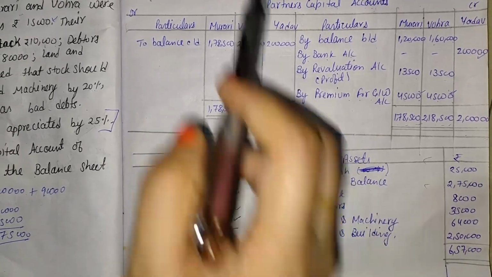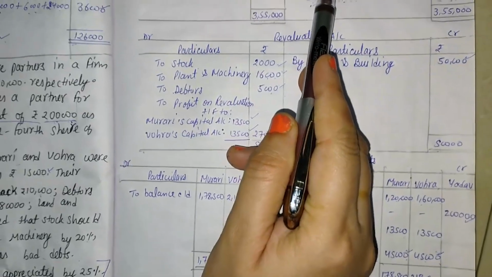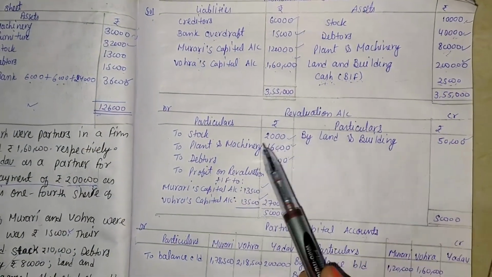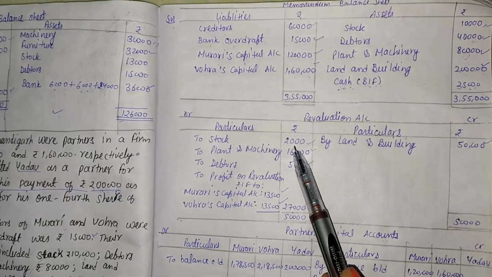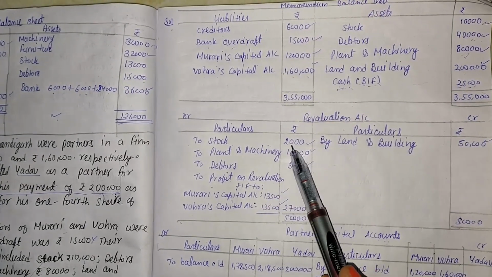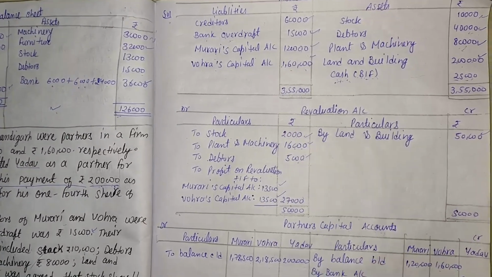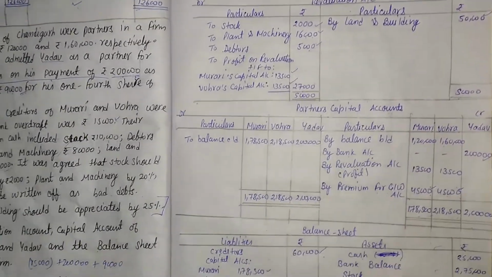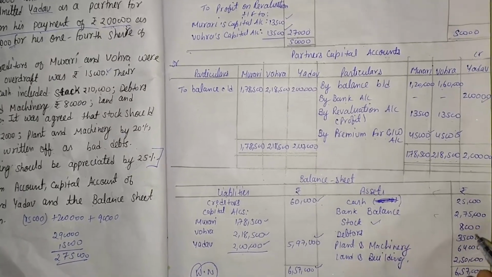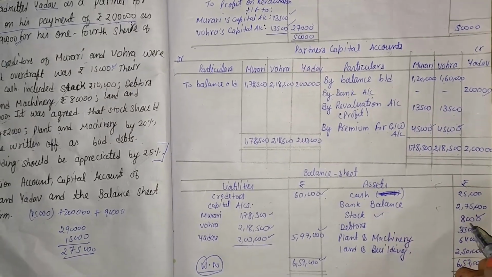The first information on the asset side is the stock value. The stock value is 10,000 rupees. Here we notice that in the revaluation account, debit side, stock is mentioned. It means the stock value is decreased by rupees 2,000. So in the new balance sheet, the stock value is 10,000 minus 2,000, that is 8,000.